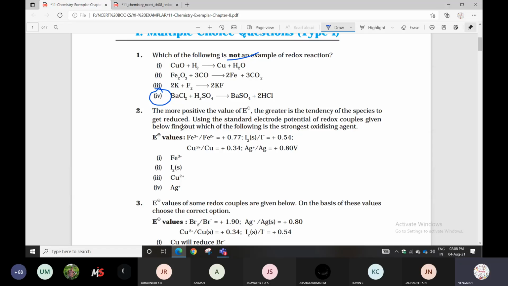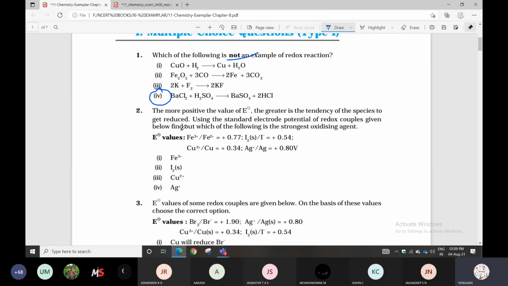Non-metals are good oxidizing agents, metals are strong reducing agents. Otherwise, in the metal reactivity series, coming down the group the oxidizing power will be more.